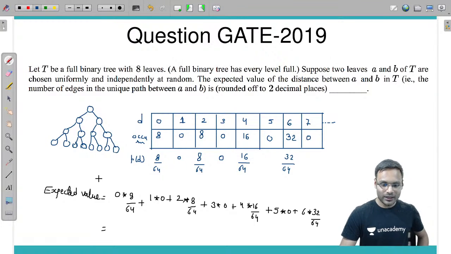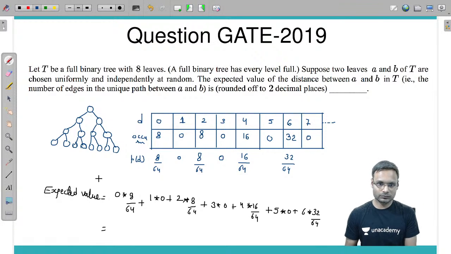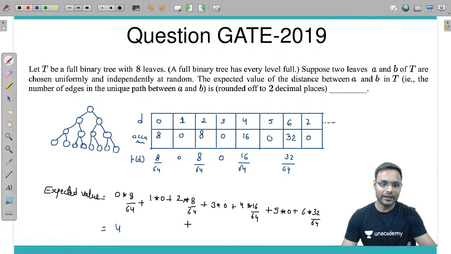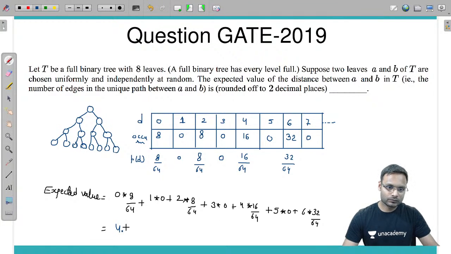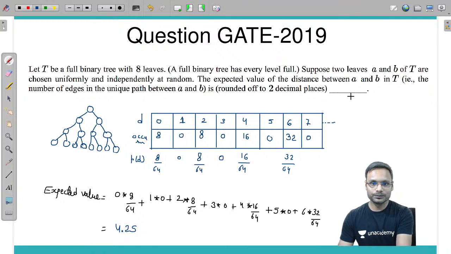Can you please calculate this one? You will be getting around 4.25 as the expected value.